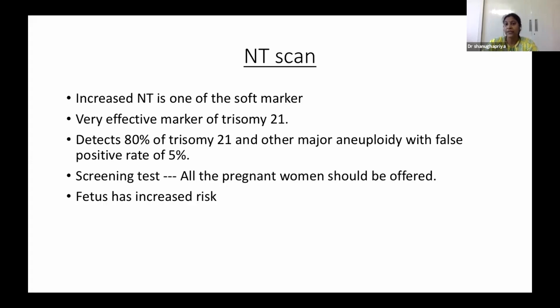That is one main thing, because NT scan itself takes time. If we are combining it with the early anomaly scan, we have to explain that it will take time. If we have good communication with the pregnant lady, she will cooperate with us very nicely. She will even wait the whole day to complete the scan.